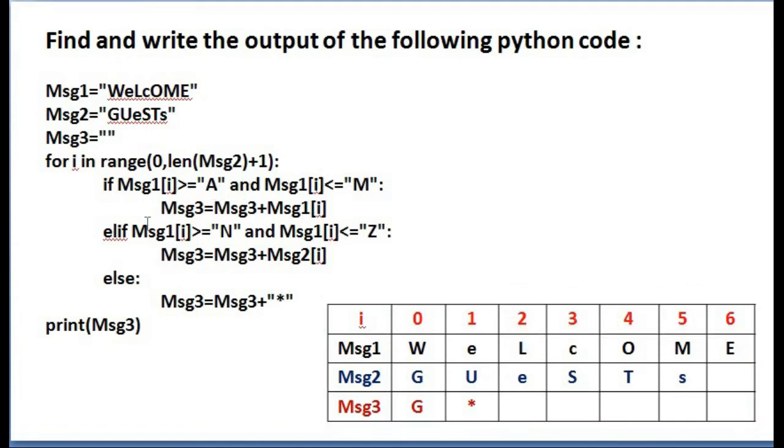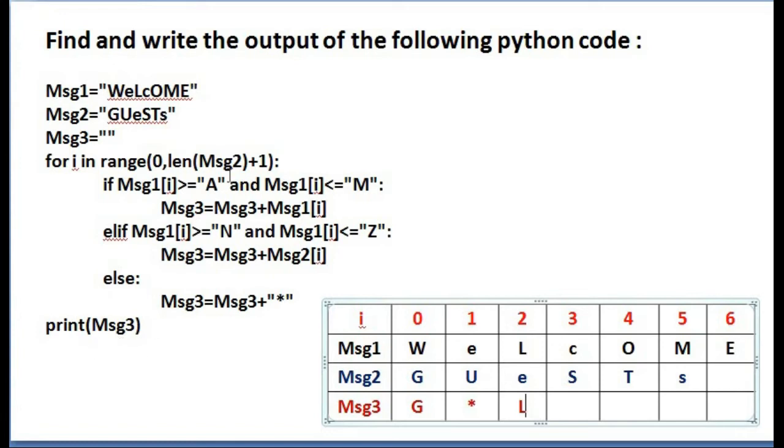Yes. So this statement will give true. Come to the if part and execute this statement. MSG3 equal to MSG3 plus MSG1 of I. MSG1 of I is L. So what you will get here? L. L is concatenated. Then elif and else will not execute.